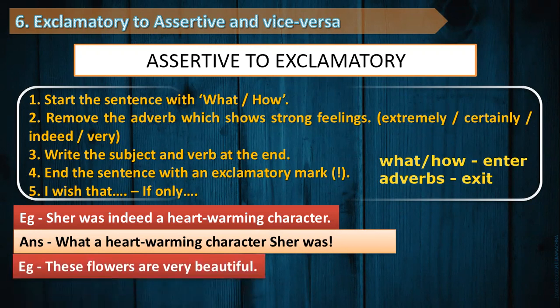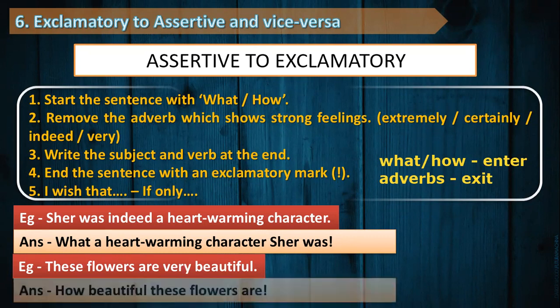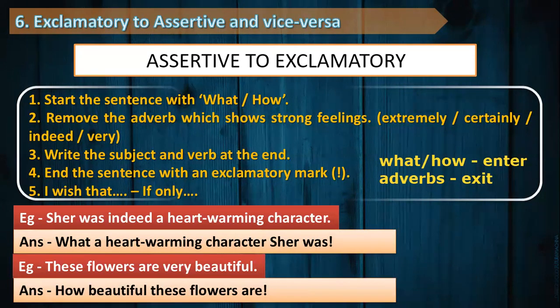Here we go with another statement: these flowers are very beautiful. The same rule applies here. Since we are making it exclamatory, what or how will enter while the adverbs will exit. Because we don't have the article a or an in the sentence, we will start with how, and we are going to remove the adverb very. So the answer becomes: How beautiful these flowers are! And don't forget to give the exclamation mark.